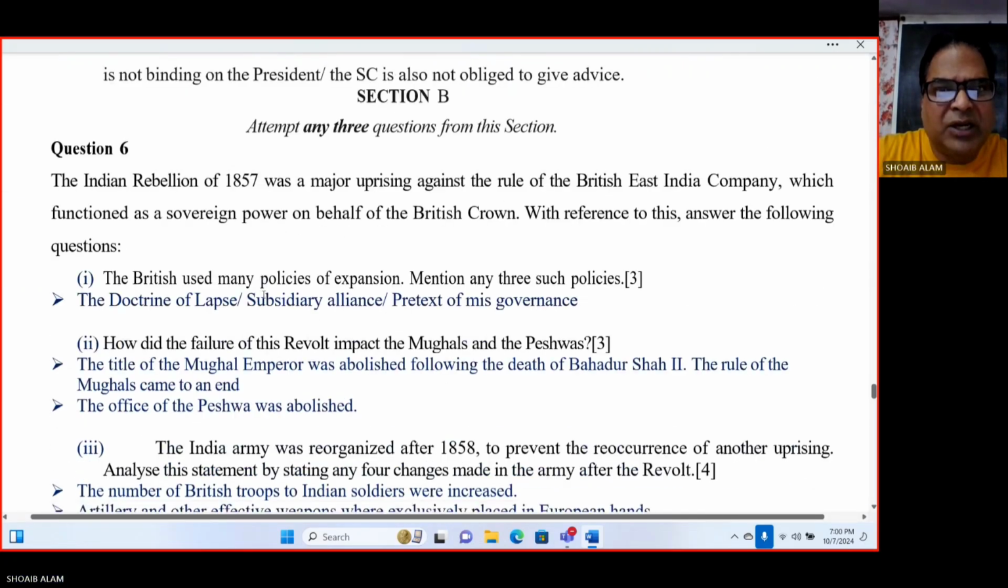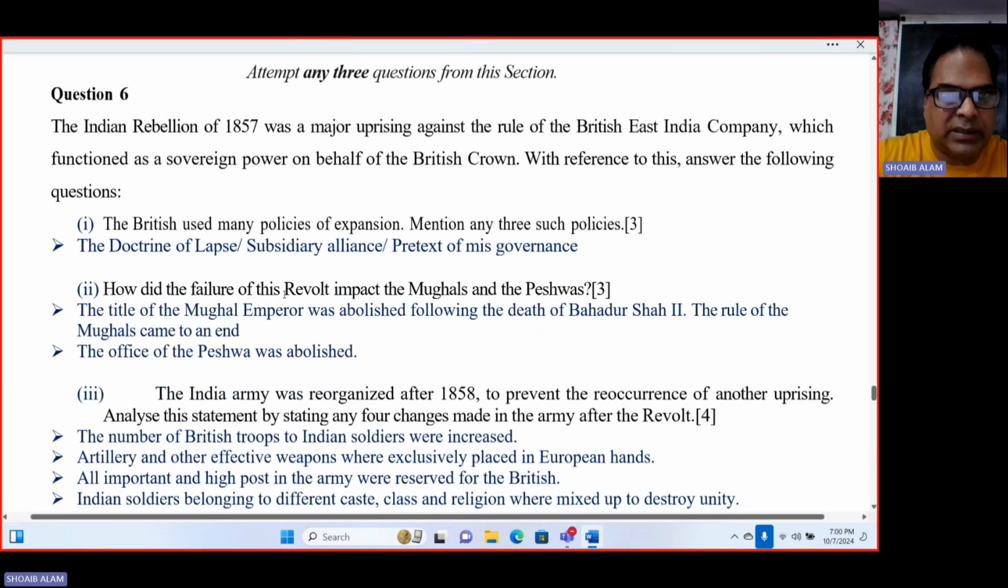Okay. Now let us move on to section B. Attempt any 3 questions. 5 questions will be here, and out of 5, we have to go with 3. That means 30 marks. Question number 6 is based on the revolt of 1857, the Great War of Independence.